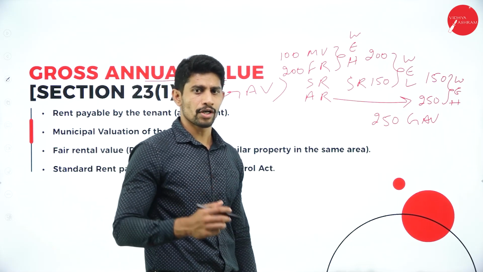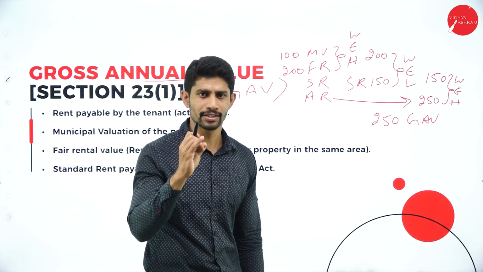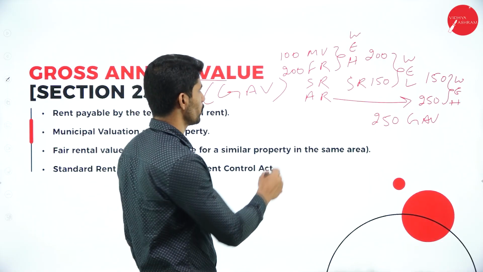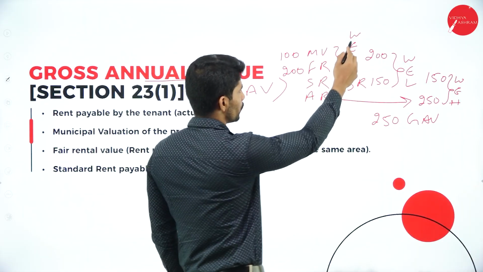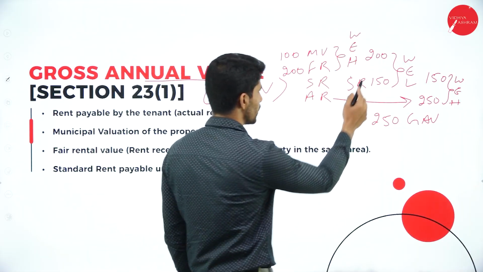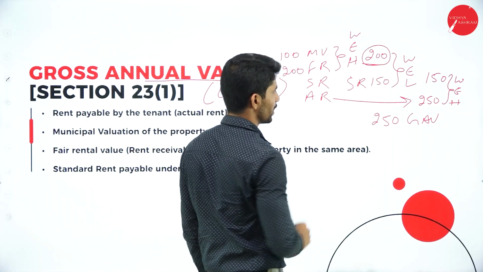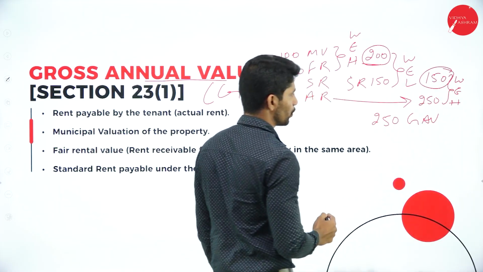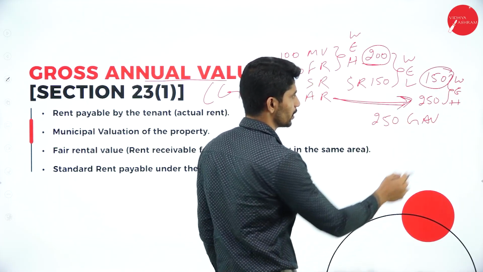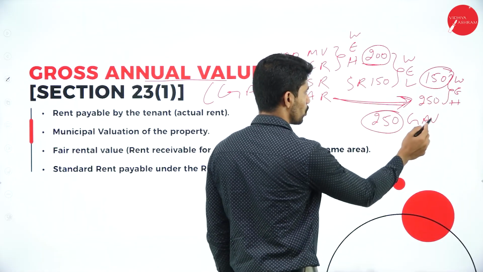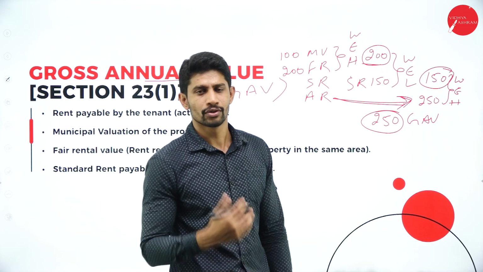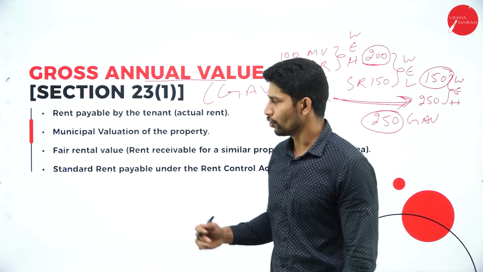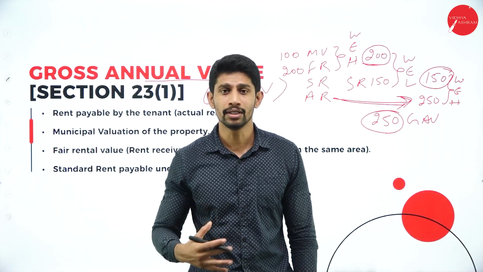Right. So to compute the gross annual value, we have four elements: actual rent, municipal value, fair rent and standard rent. In step 1 we compare municipal value and fair rent, whichever is high. Whatever amount you get in step 1, you compare with the standard rent, whichever is low. The lowest is 150. Then you compare the lower value with the actual rent, whichever is high, you got 250. That is called gross annual value. This is how you find the gross annual value under income from house property. If you know how to find this, it will be very easy to solve the problems.